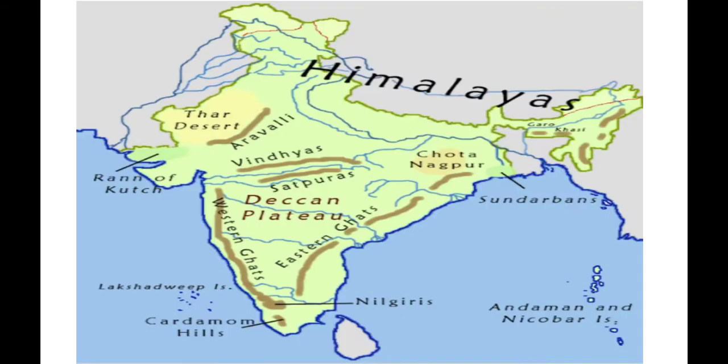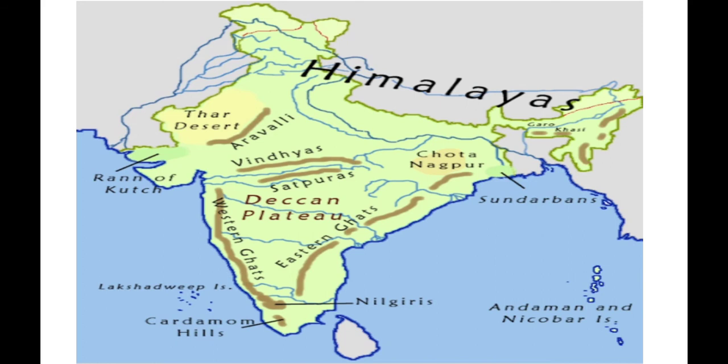You can observe here the prominent hill ranges. The states of Gujarat, Maharashtra, Madhya Pradesh, Jharkhand, Chhattisgarh, Odisha, Andhra Pradesh, Telangana, Karnataka, Tamil Nadu, and the eastern part of Kerala lie in this region.